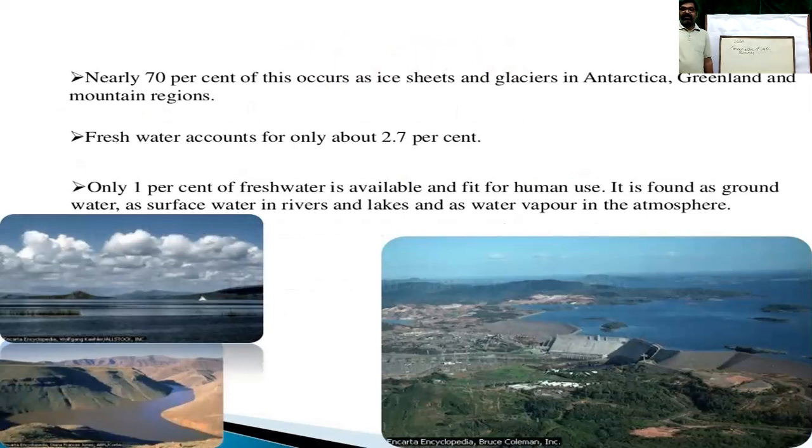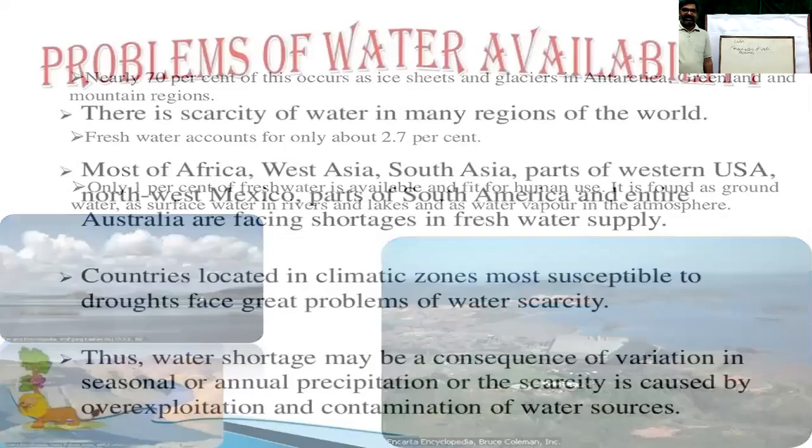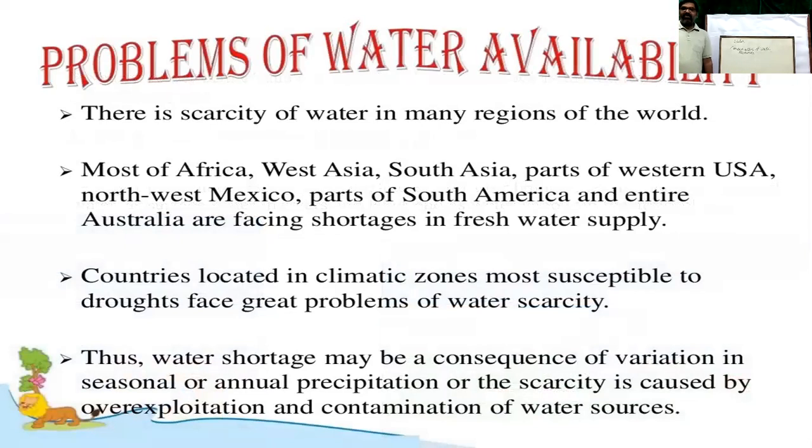So remember this, we have to conserve the water resource. Problem of water availability: there is scarcity of water in different regions due to climatic conditions, due to excess use of water, or due to factors of the climate, or because storage facilities are not available.